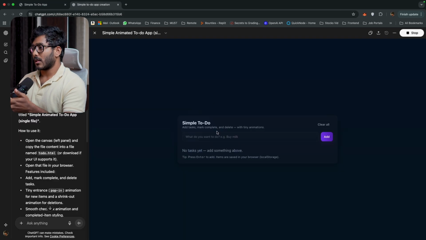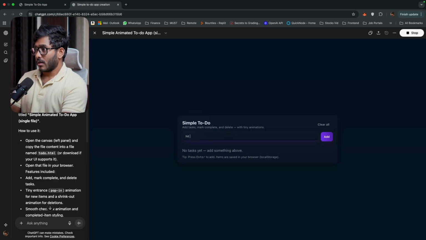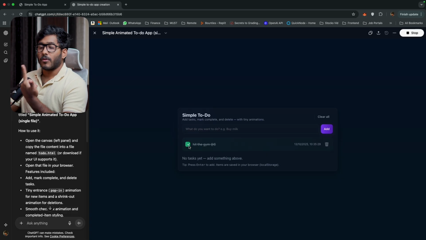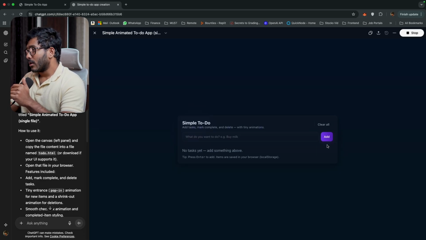Now let's see if the functionalities are working. Hey, the gym sits. All right. We have it right here. If you click on this checkbox, it is marked as completed. You have the date, you have the time, and we have a bin icon. So I hope it is to delete. So how cool it is.